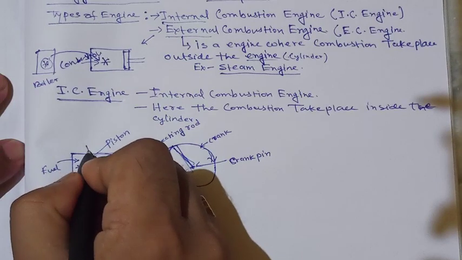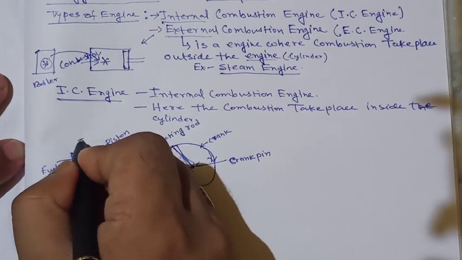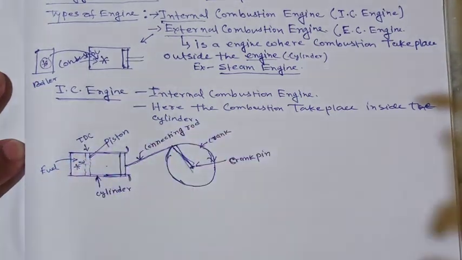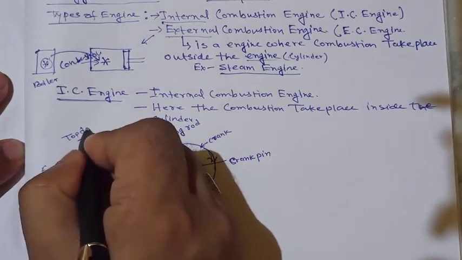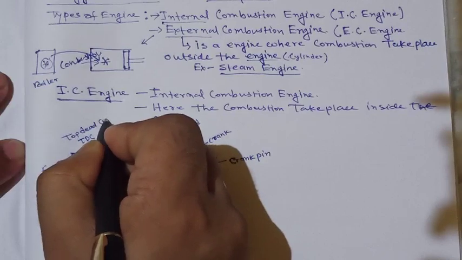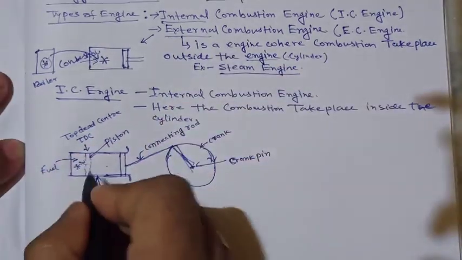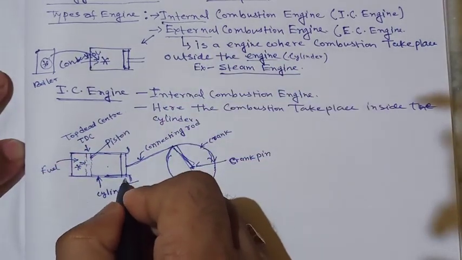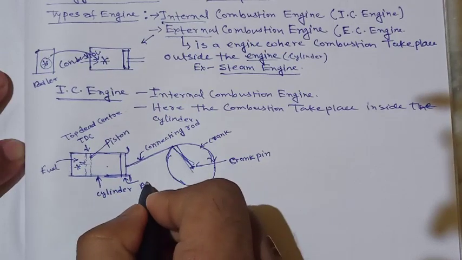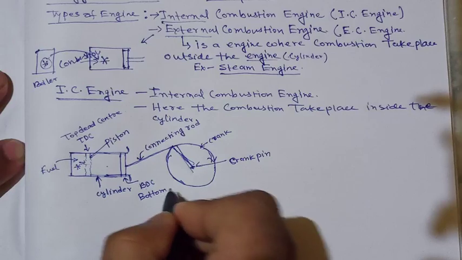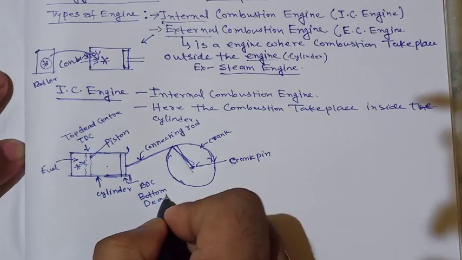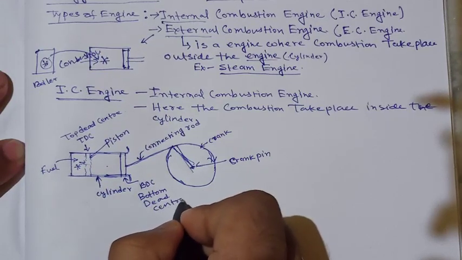Now this is called TDC, that is top dead center, and this is BDC, bottom dead center.